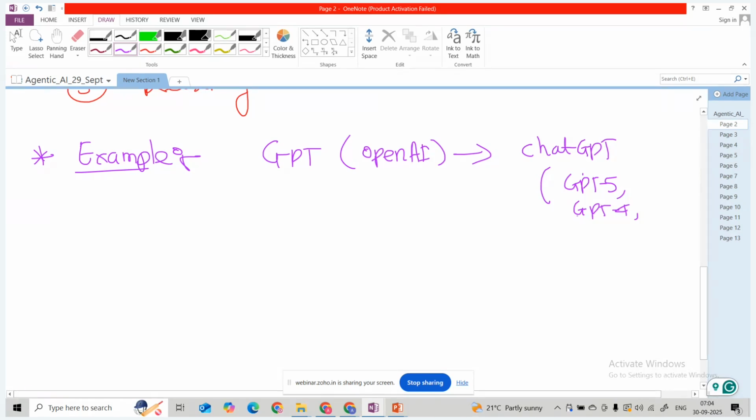So these are the different LLM models from the company OpenAI. It came with the ChatGPT application and different models, GPT-3, 3.5, and so on.